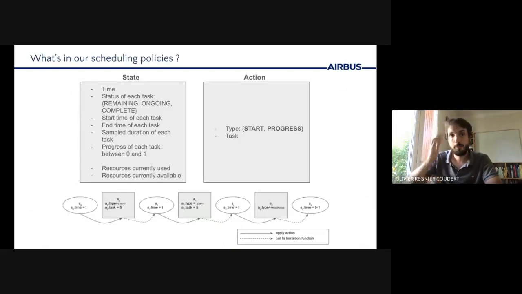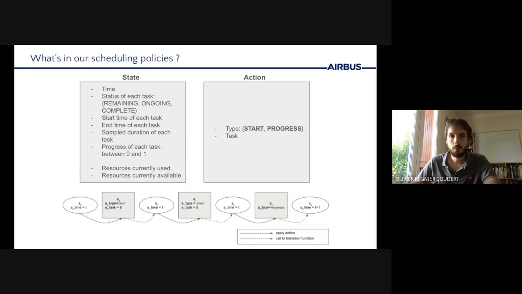So in our scheduling environment, a state is defined by several attributes, such as the current time, the status of a task, the start and end times for some of them, the progress of the task, and the sample durations. And we also have some information related to the resource usage that is also contained in the state. And in terms of actions, we can have actions of two types, either starting a task or progressing in time. With this principle, we can move from state to state by applying consecutive start actions before eventually progressing in time.